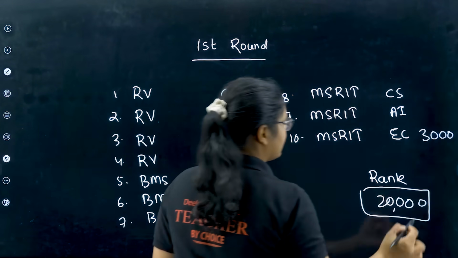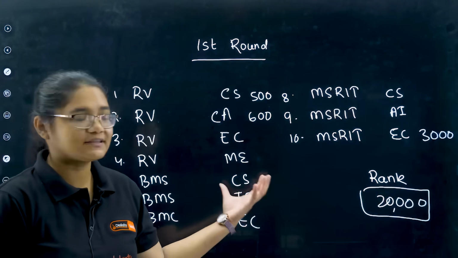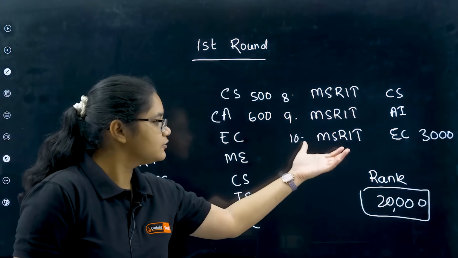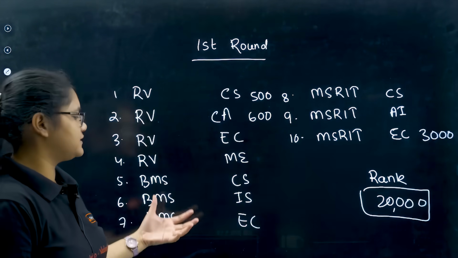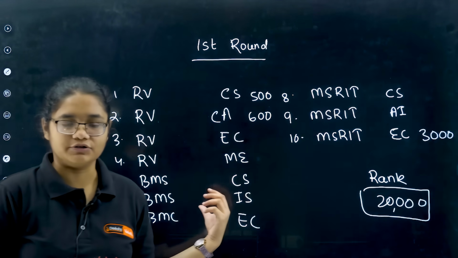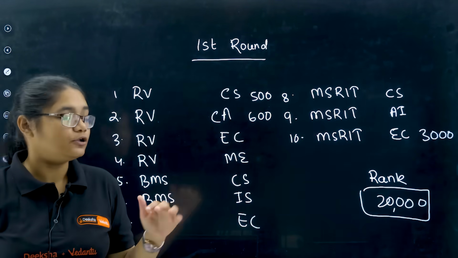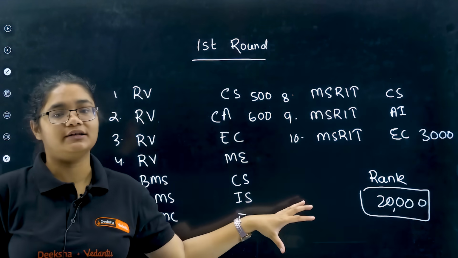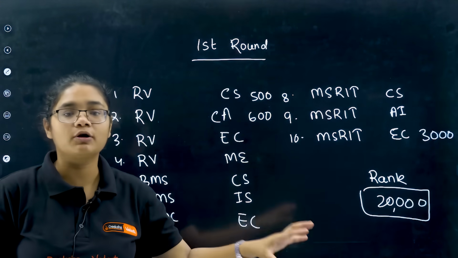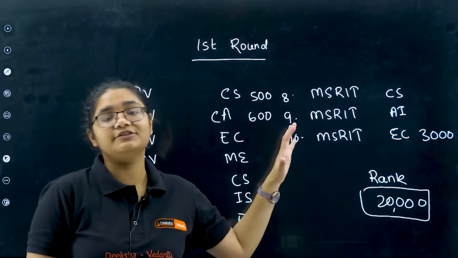So will I be getting any of these colleges? No, right? Because I haven't given any of those options where the cutoff will match. So for example, I didn't get any of these colleges. Now what should be the thing? You will not be able to add any further colleges to the list. You will not be able to add new colleges in the list.